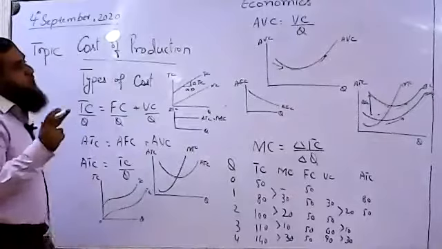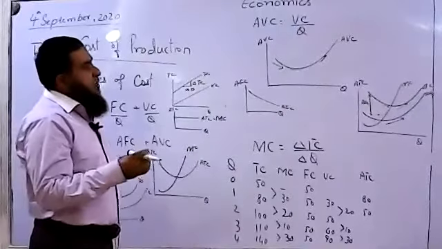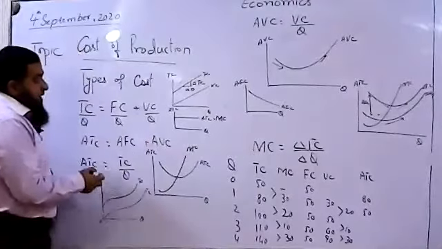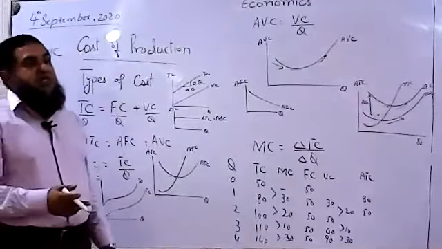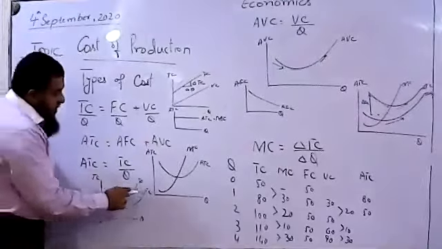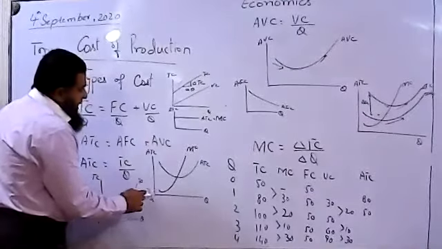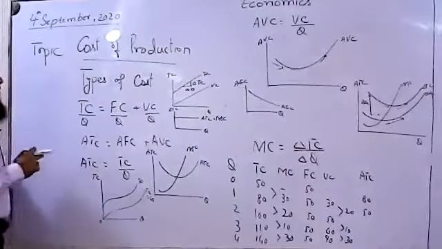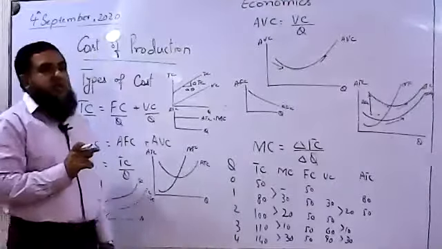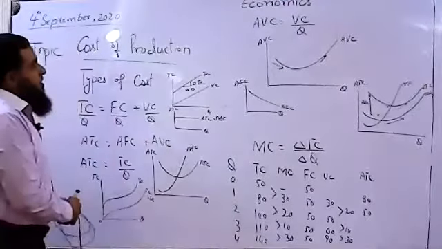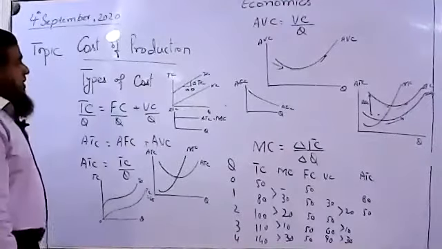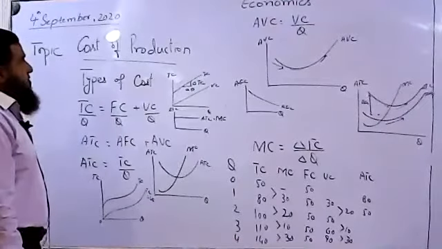During the short run we have both types of cost, fixed cost and variable cost, but in the long run we will have all variable factors and nothing is kept fixed. That is why total cost is starting from zero and is equal to the variable cost in the long run. But in the short run, we have both fixed factors and variable factors. This is how short run total cost and long run total cost are different from each other. So this is our analysis of cost of production.